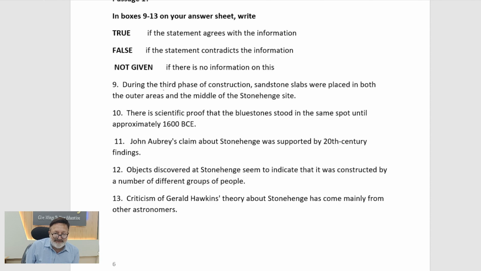Slabs were placed in both the outer areas. Both can be an adverb also. So it was in both places. Where? Outer areas and also the middle. So we have to first identify where the third phase of construction is, then we can see.